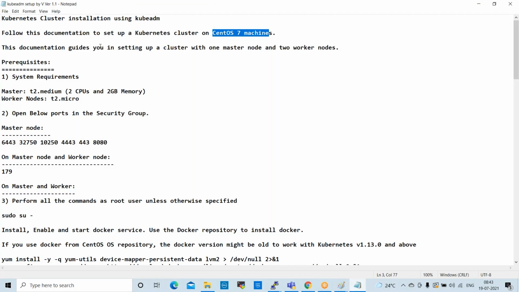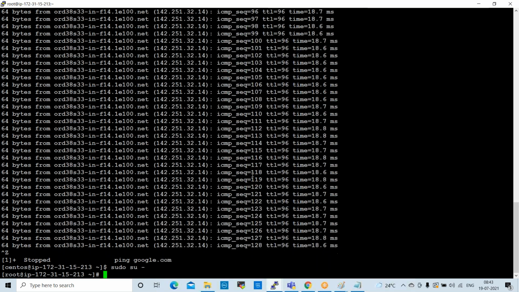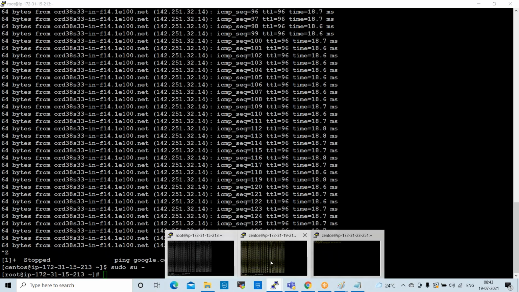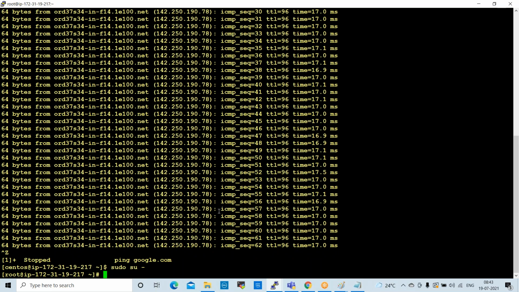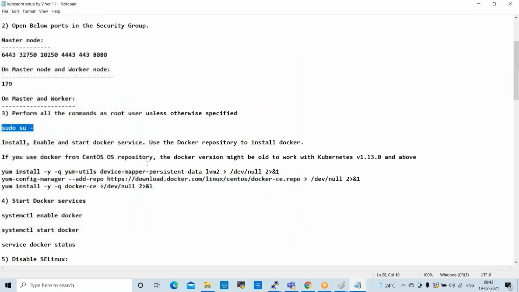Fine. First command is, first we need to switch to super user. So I execute one by one. This command I can execute on all the servers one by one. Switch to root. So I switch to root on all the servers. Next, the very first thing we need to install is Docker, right? For which we need to execute all these commands one by one.